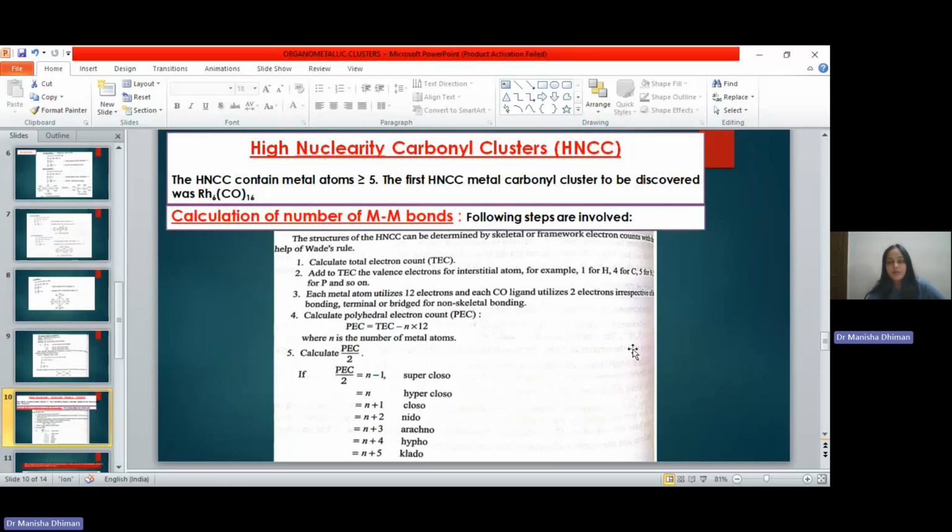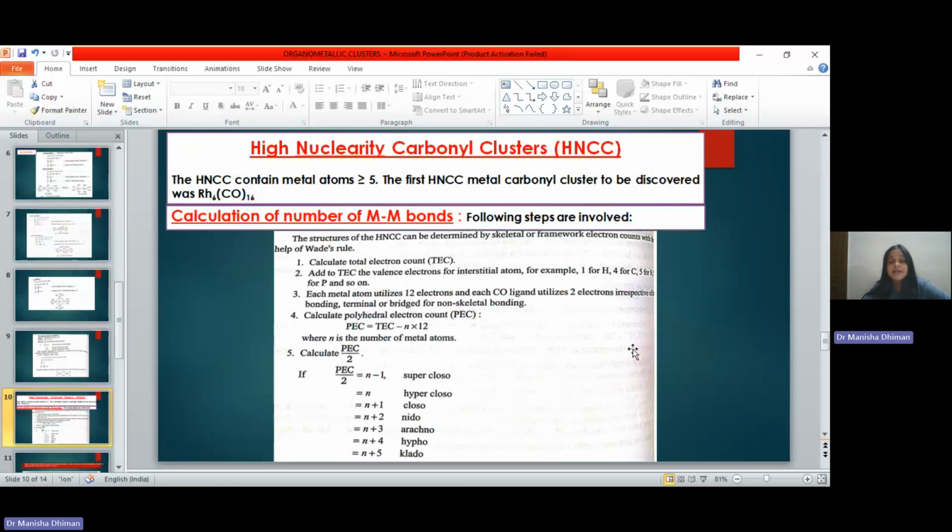Now we cannot predict the structure or calculate the number of bonds in a high nuclearity carbonyl cluster like we did for low nuclearity carbonyl clusters, because these cluster compounds follow Wade's rule of skeletal or framework electrons. So we will be using Wade's rule to calculate the total number of bonds. First thing is the same: we will calculate the total electron count.